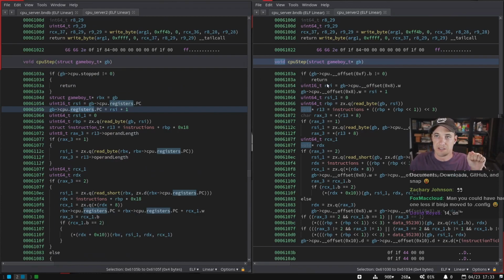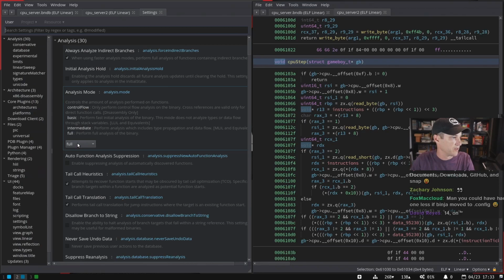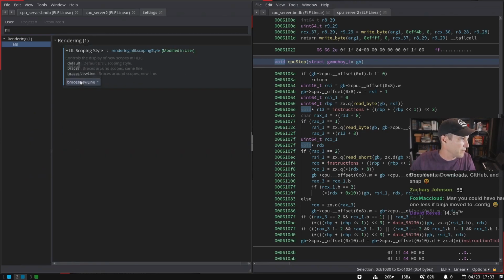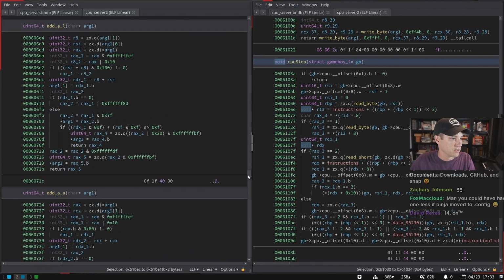We can already see some pretty big differences here. This is dramatically cleaner and easier to read. Oh, I've also got braces on, which look nice, but let's turn those off just for scope style. Yeah, we'll go back to the default on that. So only for brevity, just so we can sort of see like and like.